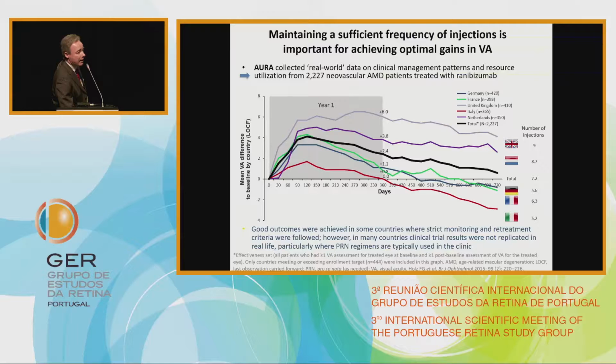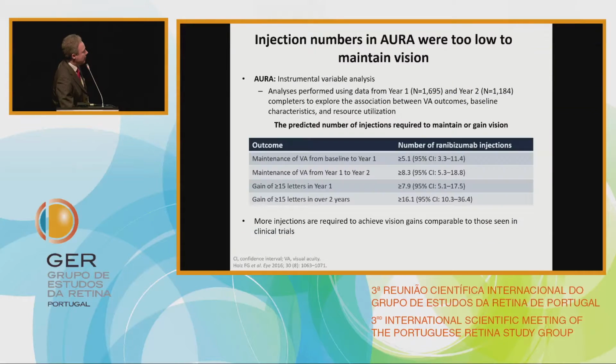What does our study say to us? This is a study developed in European countries, and what was observed is that after the initial gain of visual acuity, our patients progressively lose during the follow-up what we obtained after the loading phase. So what does it mean? This means that we don't treat the patient in the right way, or we don't follow the patient in the right way. So for this reason, we start to go slowly in the real world.